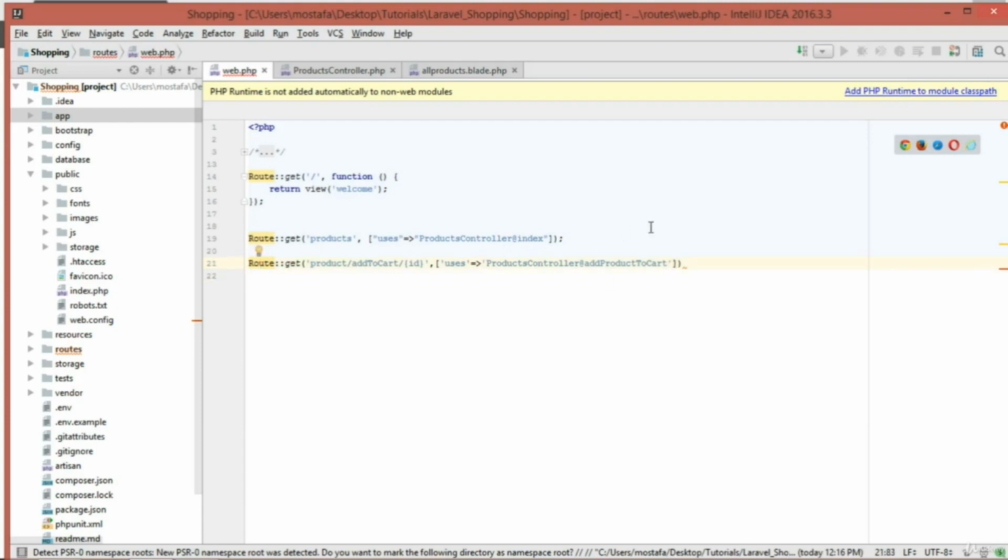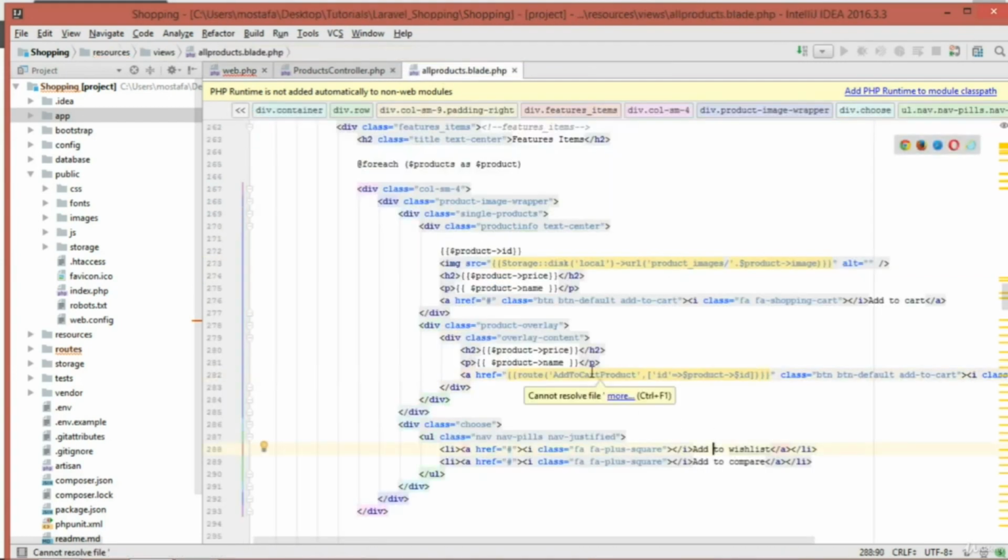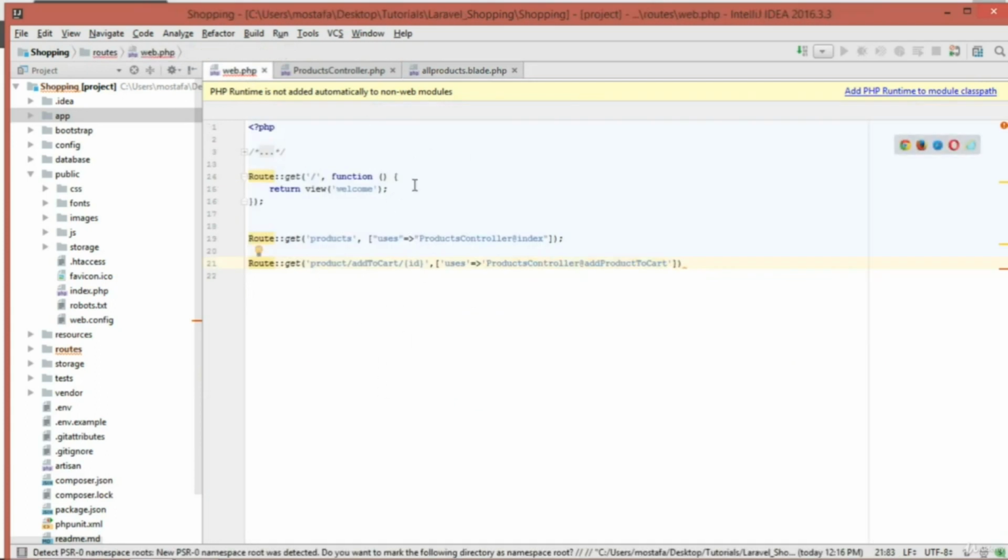And actually, we are not done yet. We need to specify a name for that. Remember here inside the all products blade.php, we specified a name for that route, so that here we are kind of telling the anchor tag to get us to the name of a route here inside this list of routes. And here Blade or Laravel doesn't know which one to use. So we need to specify a name for that.